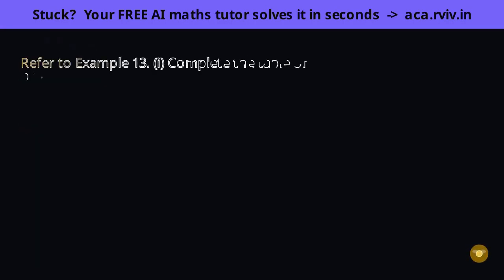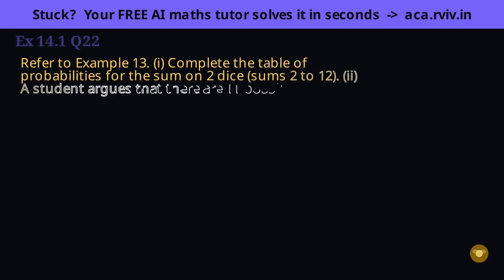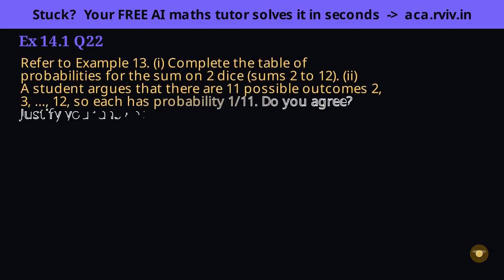The heart of the chapter's warning. The 11 sums from 2 to 12 are not equally likely. Here's the deep point of the whole chapter. The equally likely outcomes are the 36 ordered pairs of the 2 dice, not the 11 sums. So each sum's probability is however many pairs produce it, divided by 36. Let's count those pairs, and it's easiest with the 6 by 6 grid in mind.